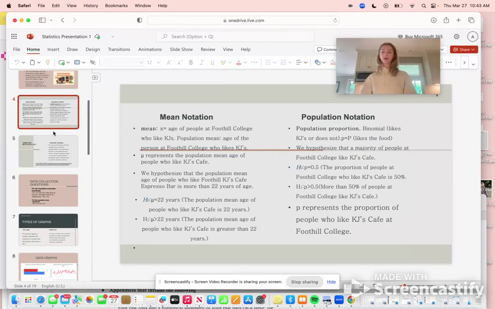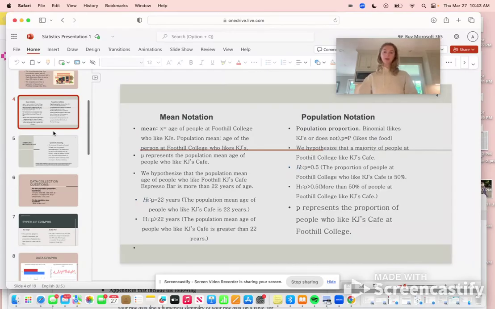So for population notation, this is the population proportion, which is a binomial, likes KJ's or does not. We hypothesize that a majority of people at Foothill College like KJ's Cafe. So the null hypothesis is p equals 0.5, and that's just the proportion of people at Foothill College who like